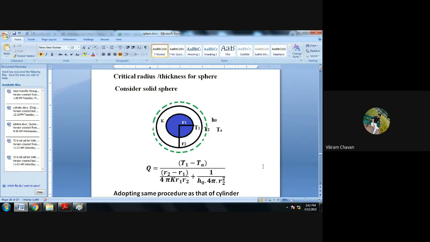Give appropriate nomenclatures. Draw the diagram.